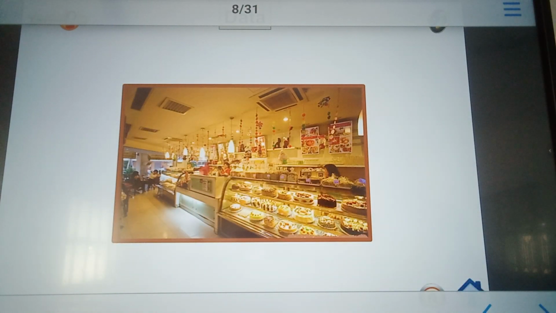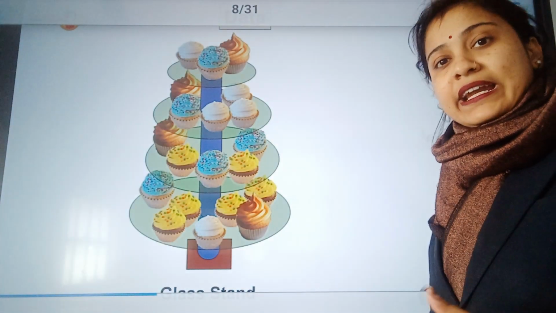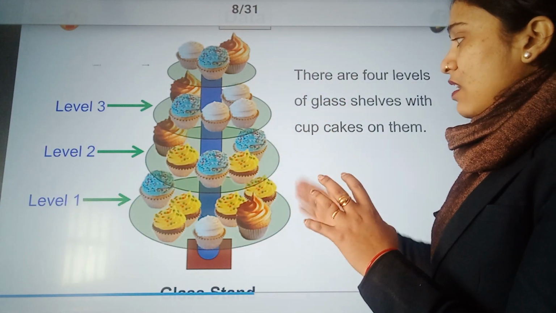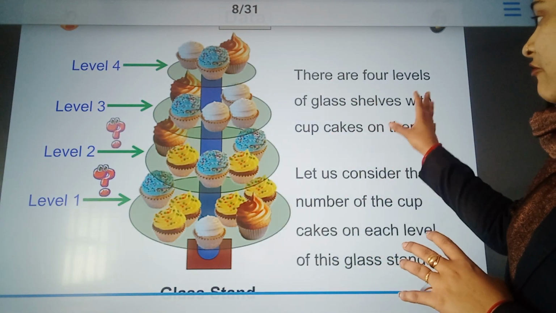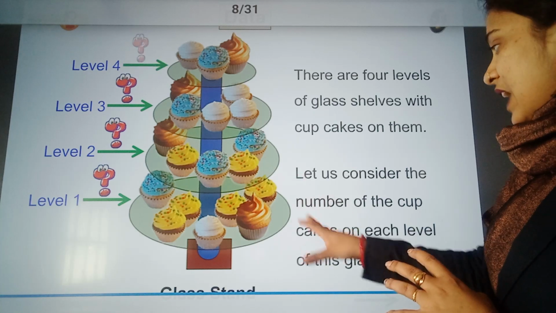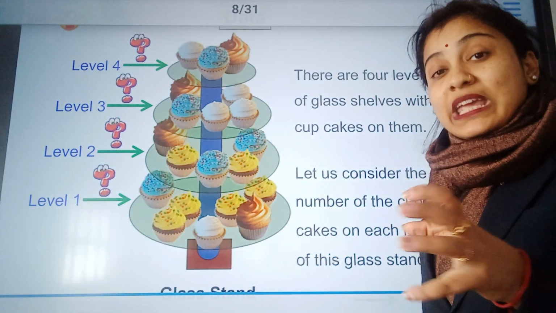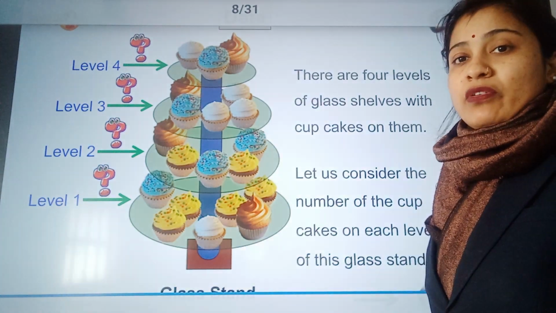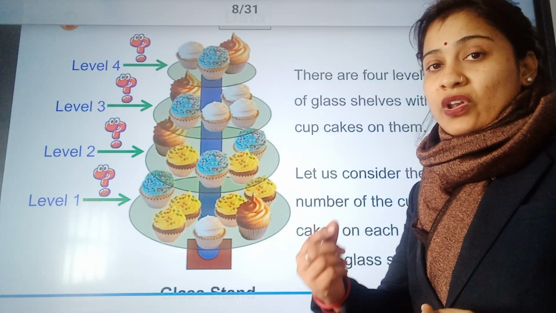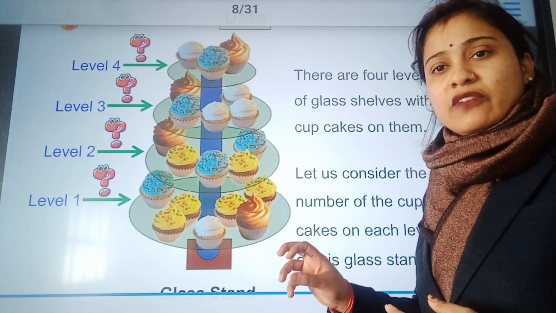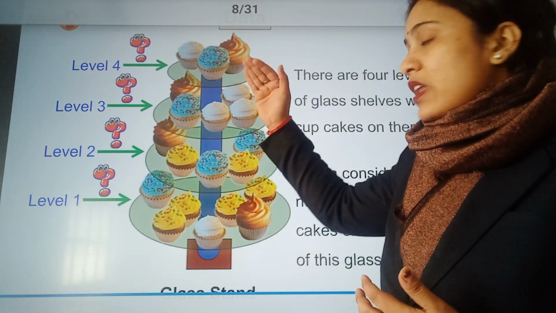Now, for example, we went to a shop and here we have a collection of cakes, and let us arrange each cake on a rack or on a level. There are 4 levels, and on each level the cupcakes are arranged on a glass stand. Now, what can we do? We can take information about how many cupcakes are there on a glass stand on each level: on level 1, on level 2, on level 3, on level 4.